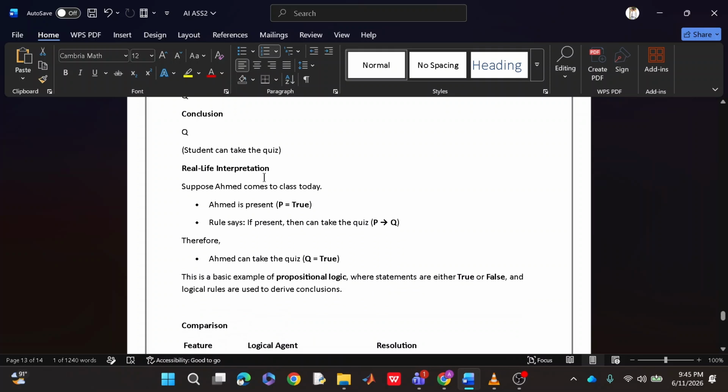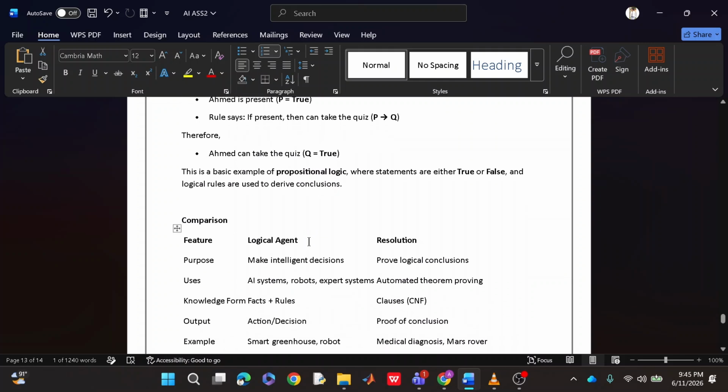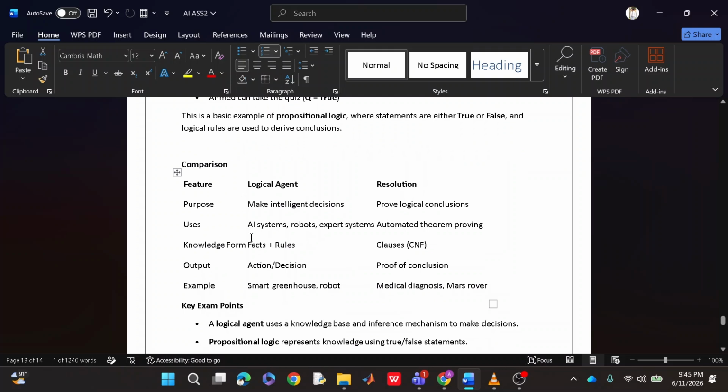We can have a real life interpretation as well. For example, suppose Ahmed comes to class today. If Ahmed is present, the rule says he can take the quiz, otherwise he cannot take the quiz. So the main comparison between these two is that the logical agent makes intelligent decisions and resolution proves logical conclusions.